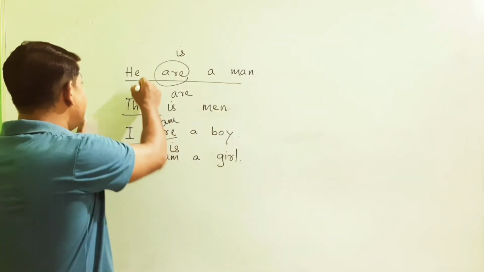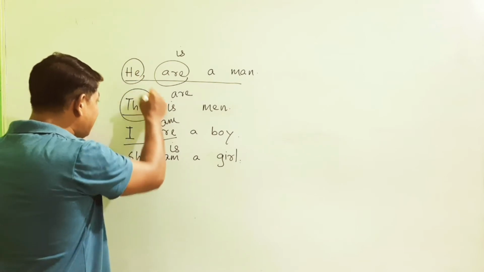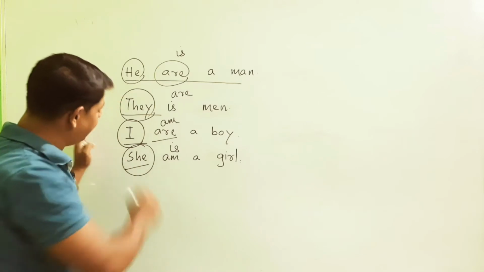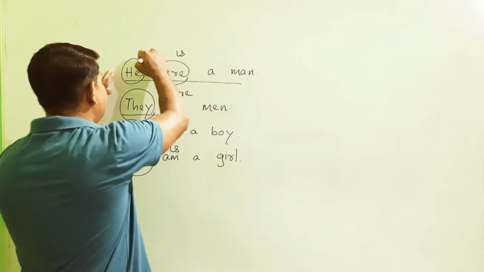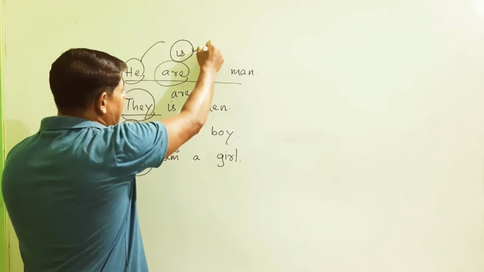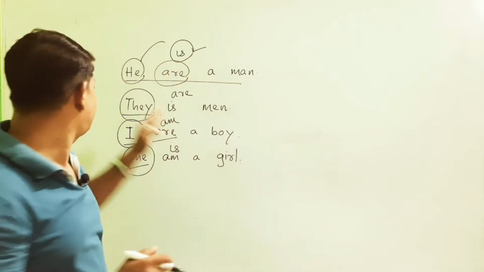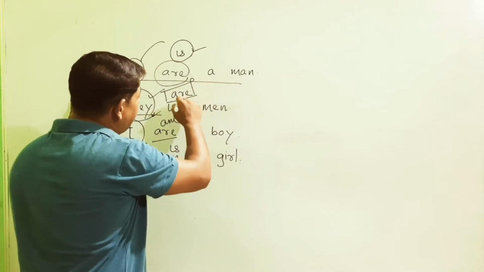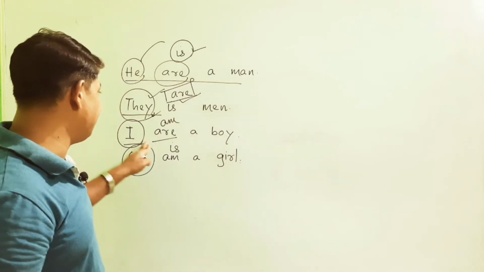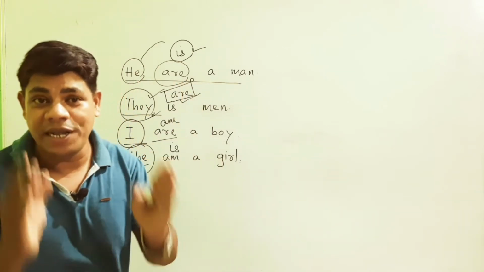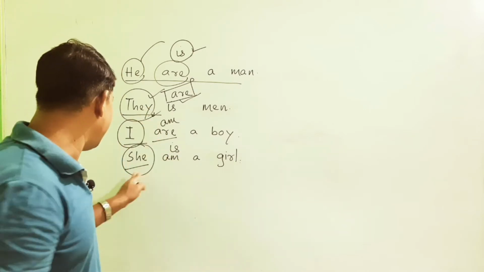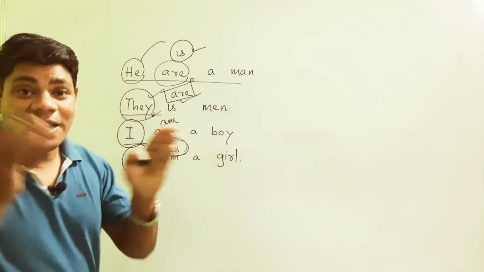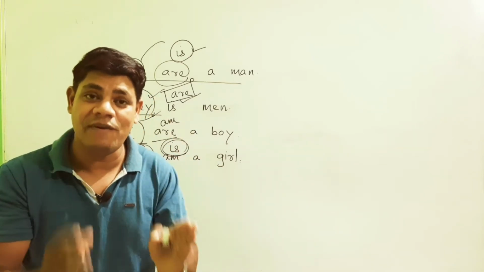Here you can see he is the subject, here they is the subject, here I is the subject, here she is the subject. So he is singular, so it will carry the singular verb. They is plural, so no doubt it will carry the plural verb. I is singular, so I can only carry am with it. Then she is also singular and it can carry is as the helping verb or verb.